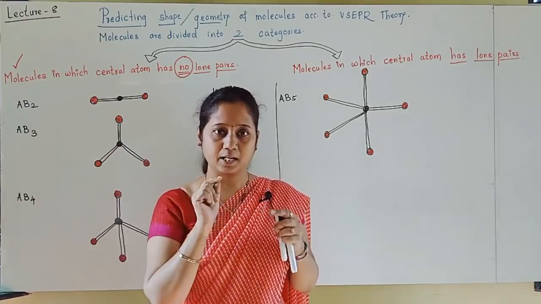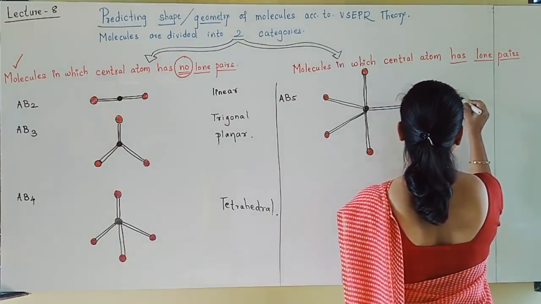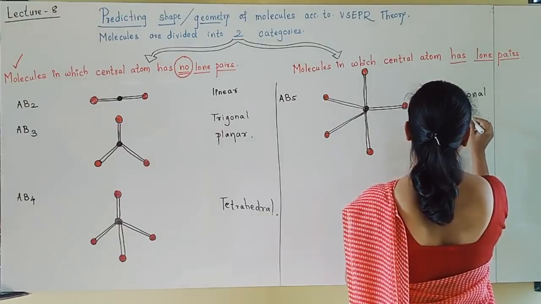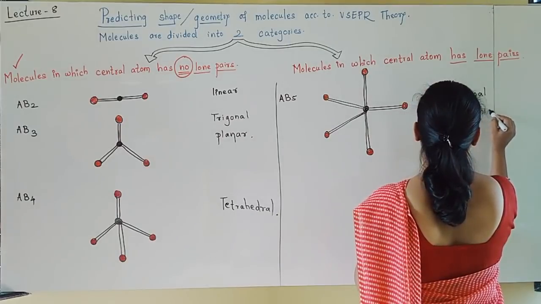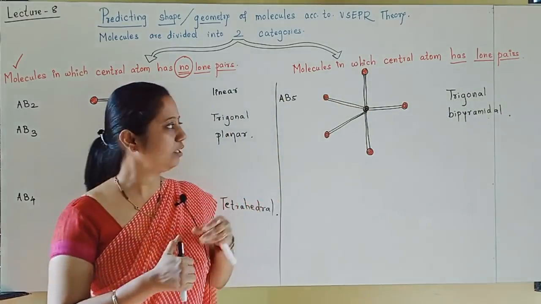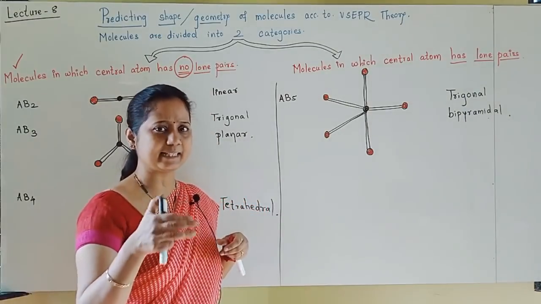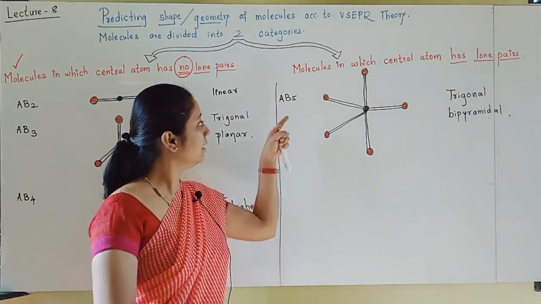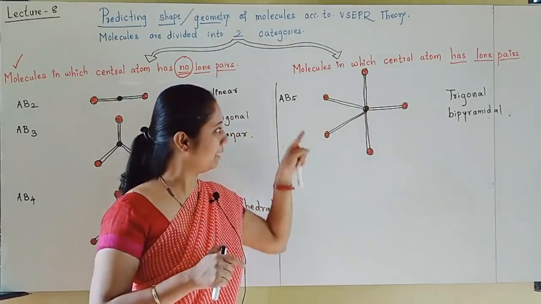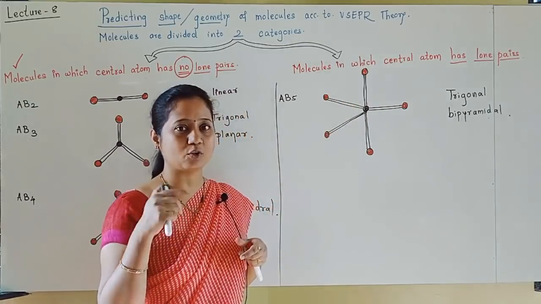The middle shape is trigonal, so the geometry I am writing is trigonal bipyramidal. For AB5 molecule geometry, PCl5 you can take as an example. We'll see examples again in the next class. The trigonal middle shape is a triangle, and two pyramids form, so it is called bipyramidal.